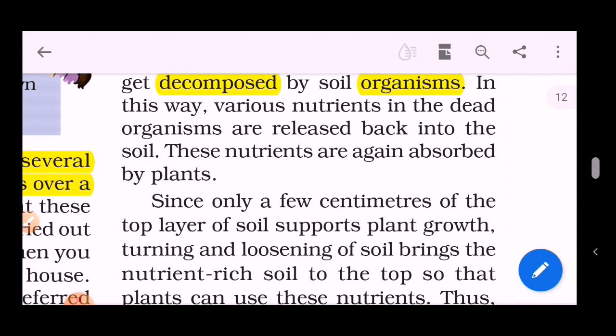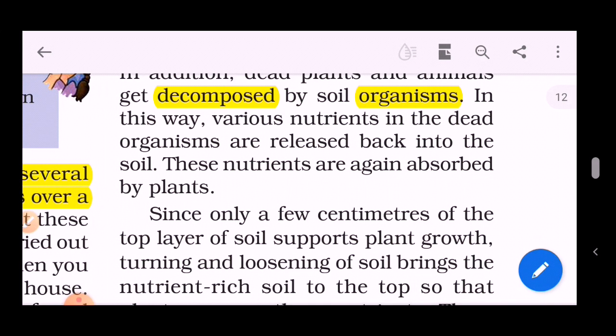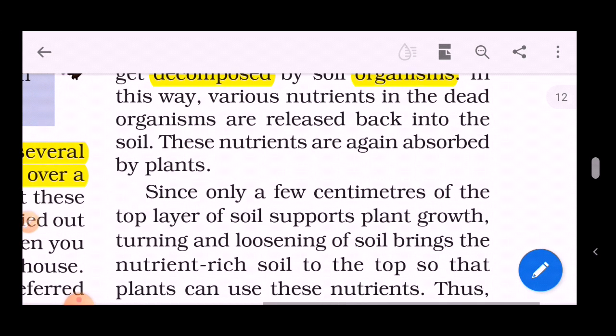Then the role of the decomposing organisms or soil organisms is the connection for the nutrients transition for the plants from the soil. They enhance the nutrients in the soil.